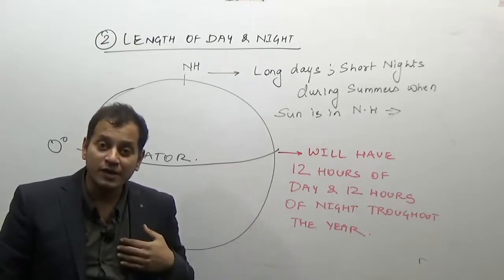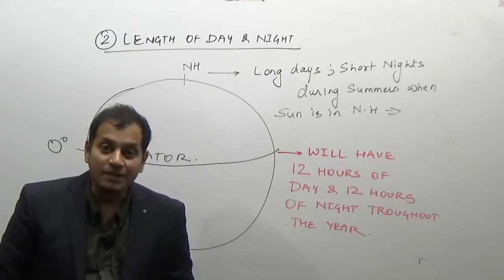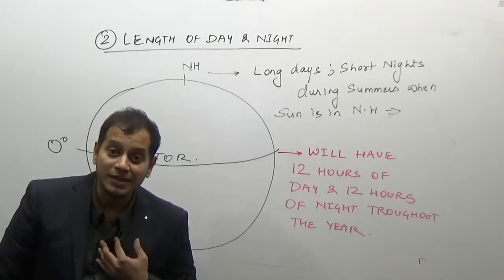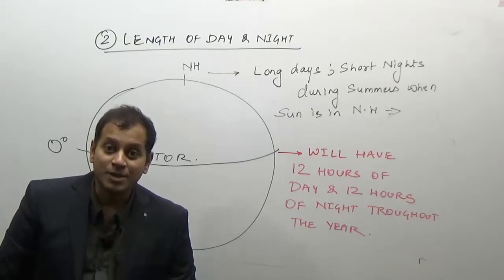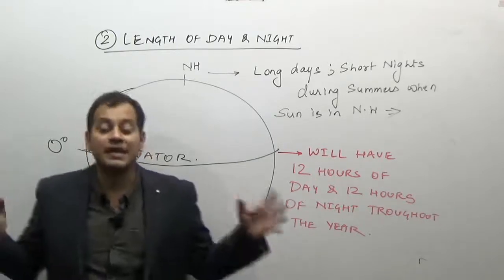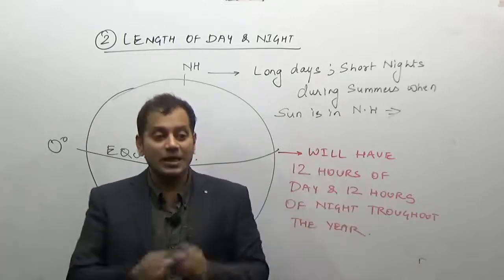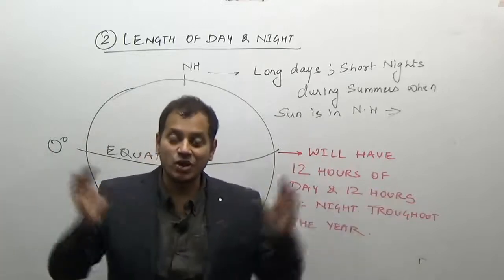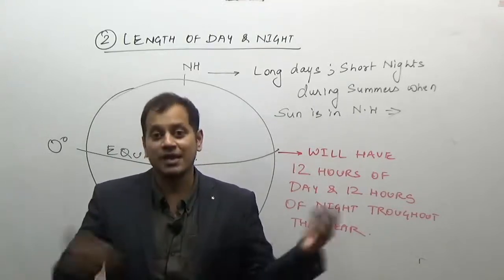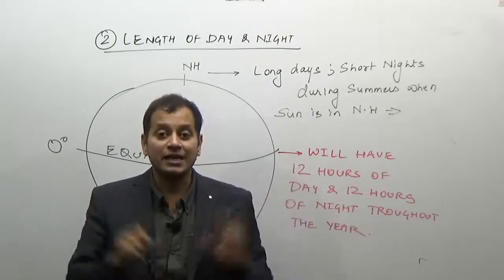So how do we feel? There is a difference when the sun starts moving southwards. Here in the northern hemisphere, because we are staying in the northern hemisphere, after 22nd of September we start experiencing a decrease in the length of daytime while the length of night increases. Then comes 22nd of December, when there is the longest night and the shortest day in the northern hemisphere, and we call that the winter solstice, and we are at the peak of the winter season. So the length of the day and night affects the insolation.